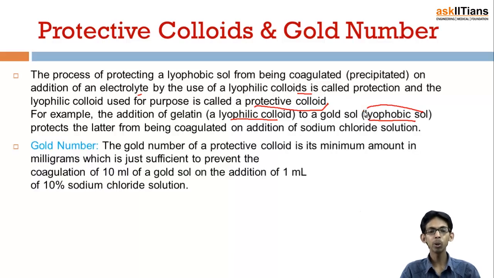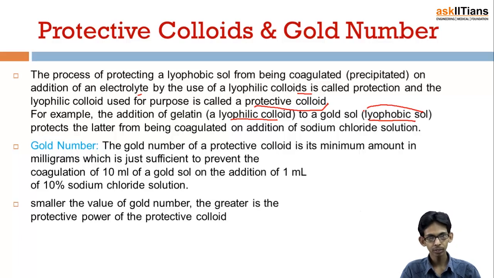Now there is a term, gold number. The gold number of a protective colloid is the minimum amount in milligrams which is just sufficient to prevent the coagulation of 10 ml of gold sol on the addition of 1 ml of 10% sodium chloride solution. The smaller the value of gold number, the greater is the protective power of the protective colloid.